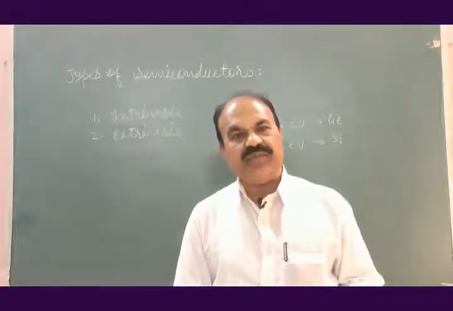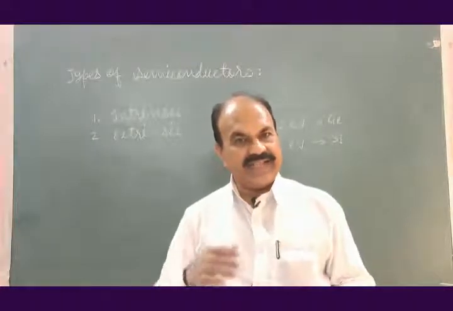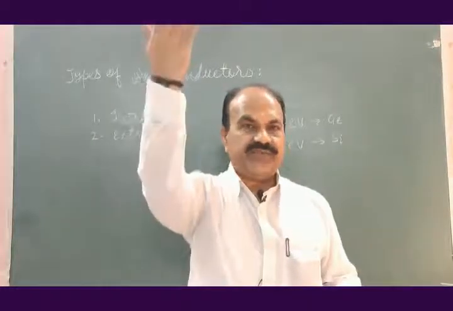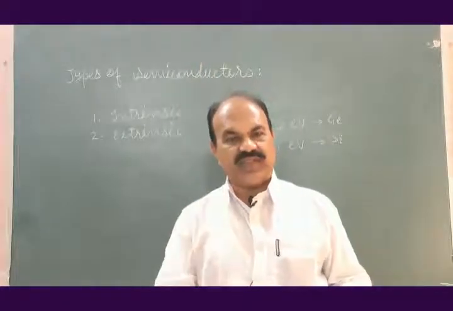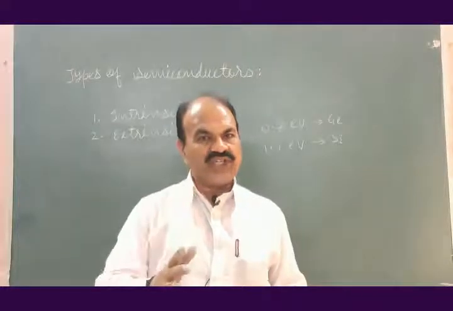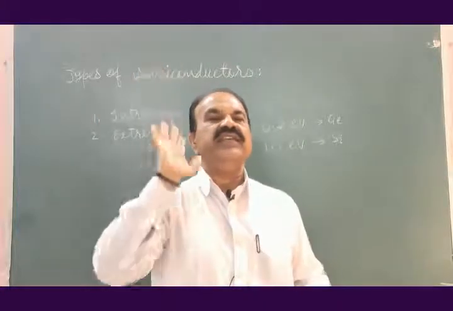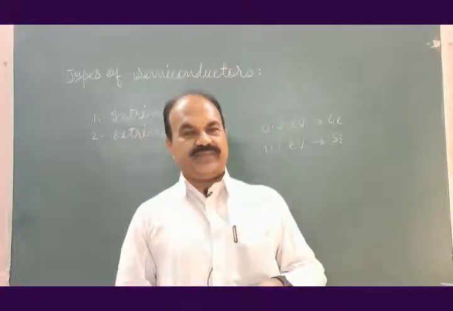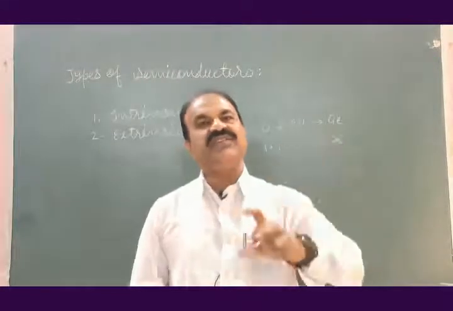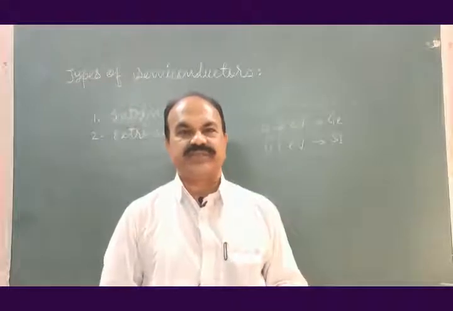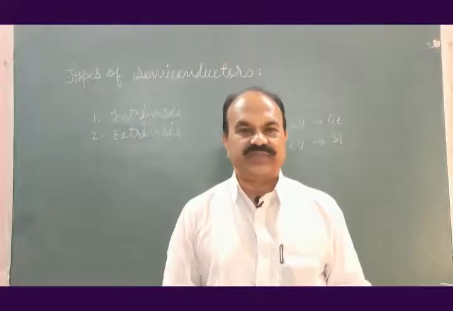Energy is required to break the covalent bond in the valence band and to make the electron free to jump into the conduction band. Whenever the electron breaks the covalent bond and jumps to the conduction band, we say that the electron is made free. Only when the electron is in the conduction band is it considered a free electron. If it is not in the conduction band, it is not considered a free electron.